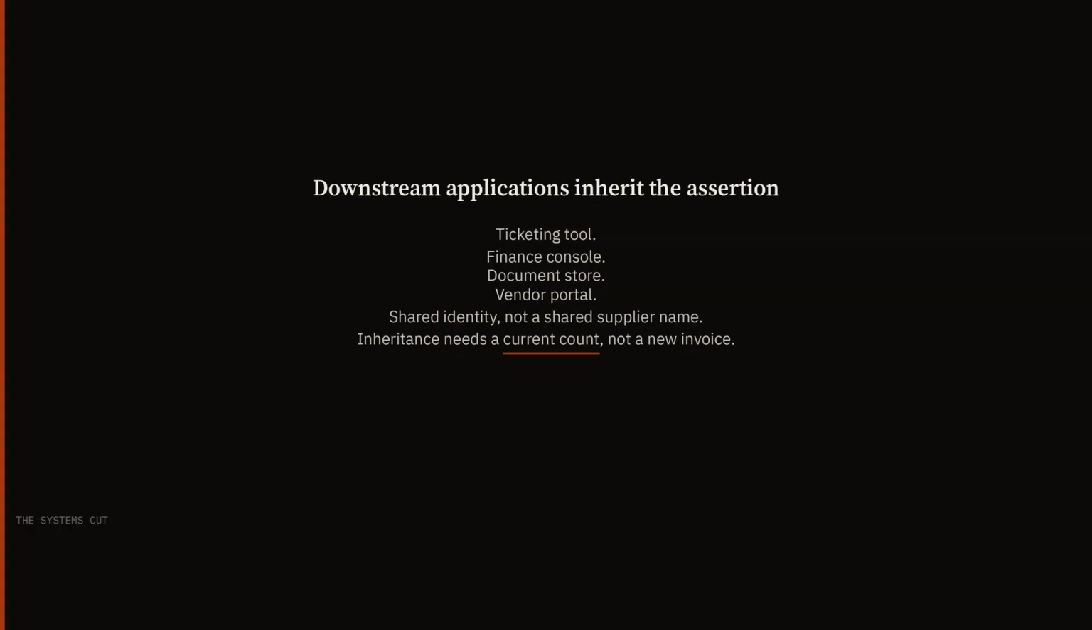Downstream applications are the systems that inherit the broker's assertion. A ticketing tool, a finance console, a document store, and a vendor portal can all accept the same federated login. We do not need those applications to share a supplier name. We need them to share a trusted identity. When they do, the broker's failure is already their failure. We do not need a new invoice for that inheritance. We need a current count of the applications on that login. The count has to be current, because a new application can join the same login without a new purchase order.